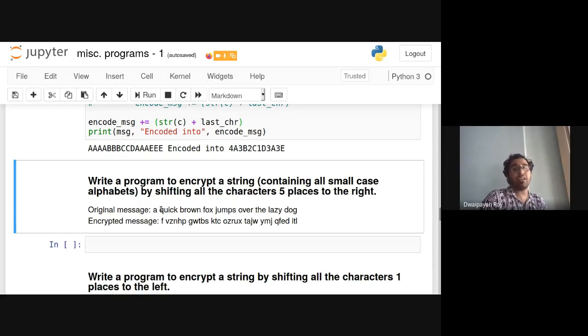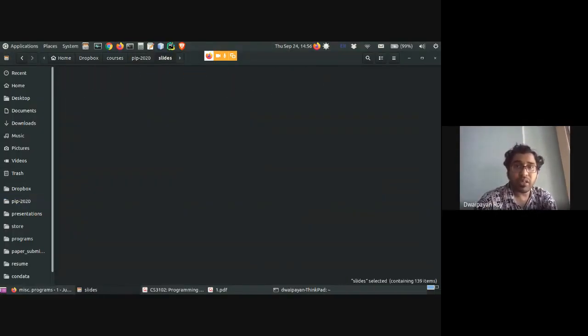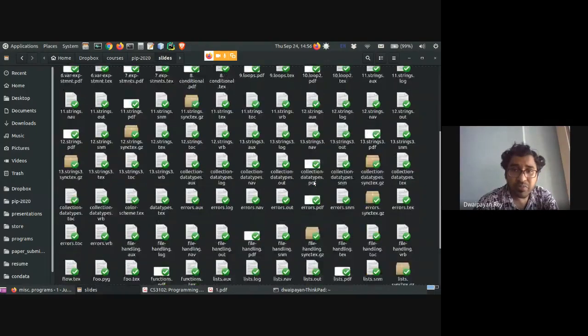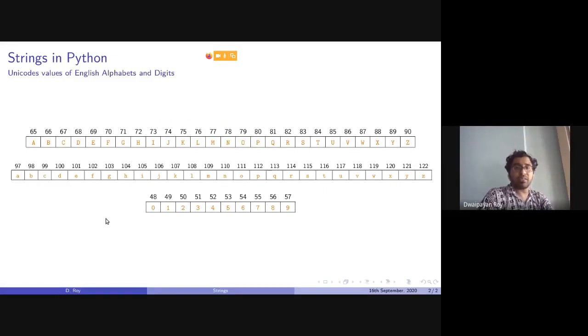Q will be, I don't remember the exact Unicode value, but plus 5 it will be V, something like that. Remember one thing, for example, consider this Z. Z is the terminating one. So let's open that one so that you can see. Yes, as you can see, 97 plus 5 is 102, F.